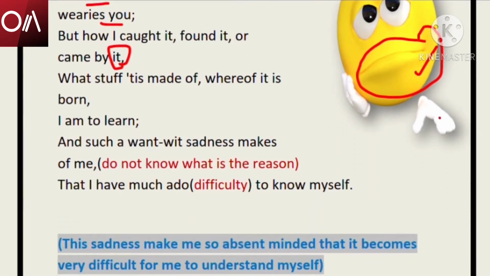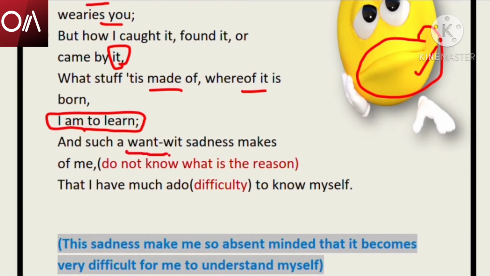"What stuff it is made of" means I do not know the reason for my sadness. I don't know what happened that made me sad. "Whereof it is born": from where I got this sadness, what was the reason behind it? "I am to learn" means I do not know yet. I am yet to know the reason behind my sadness.